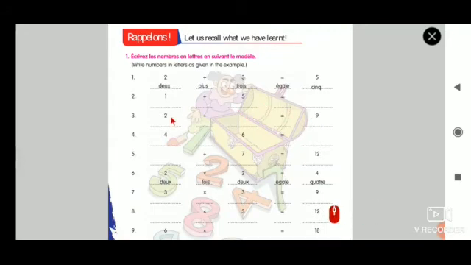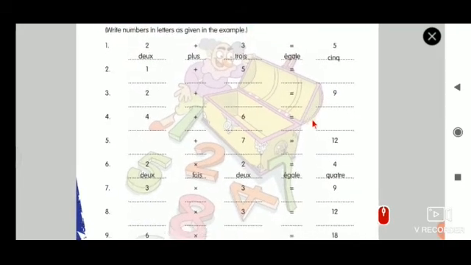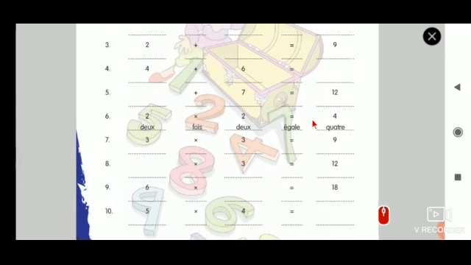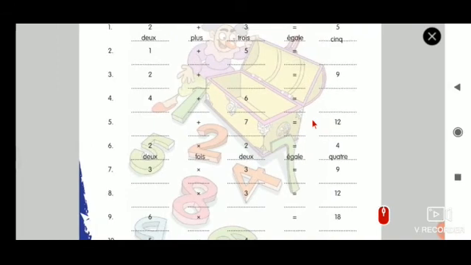Now this one is very interesting. 2 plus dash equal to 9. So 9 minus 2 is 7. So you can write 7 here. Deux plus sept égal neuf. Okay, nice, no? Like this you can do. It's an interesting task, and this will be very useful for you. So deux plus sept égal neuf.